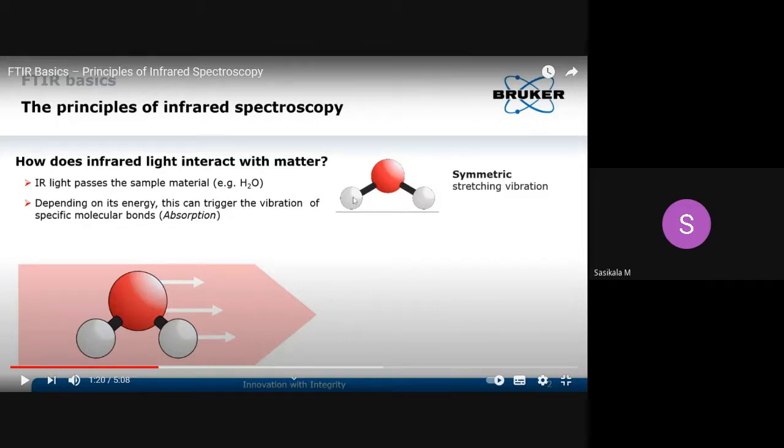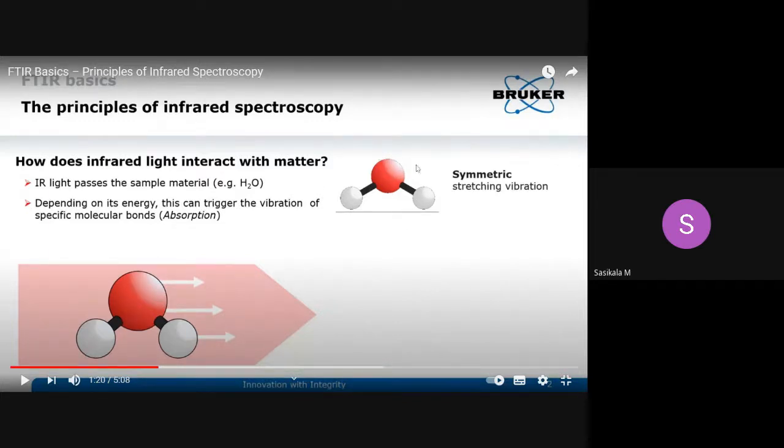So let's consider what changes it will be having when it is absorbing IR radiation. When IR radiation interacts with the molecule, what is IR radiation? Vibrational radiation. That means it will affect the vibrational energy of the molecule. So in order to affect the vibrational energy of the molecule, the infrared radiation has to match with the vibrational energy of the molecule.